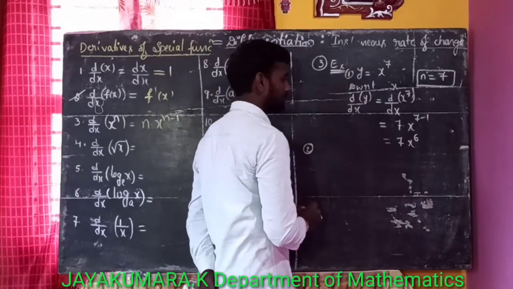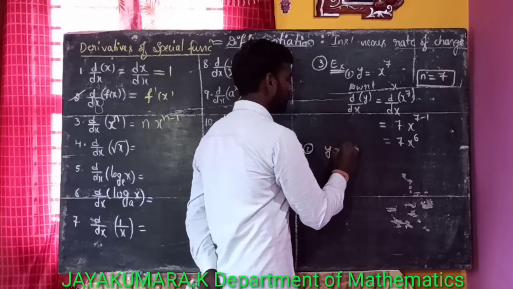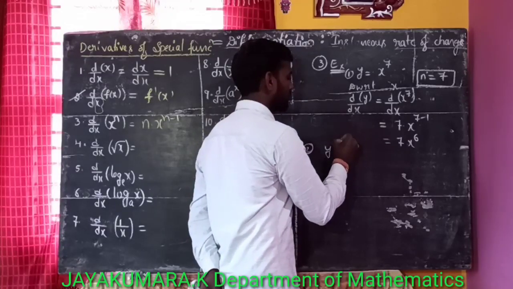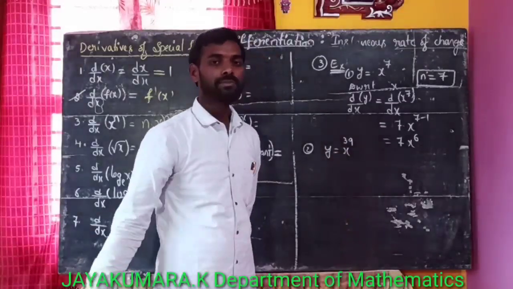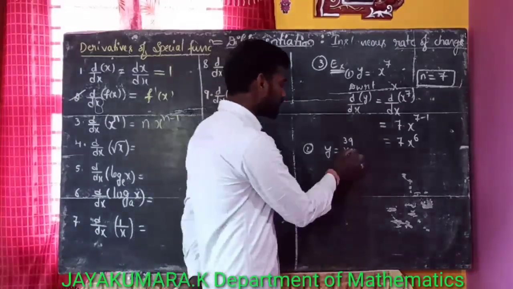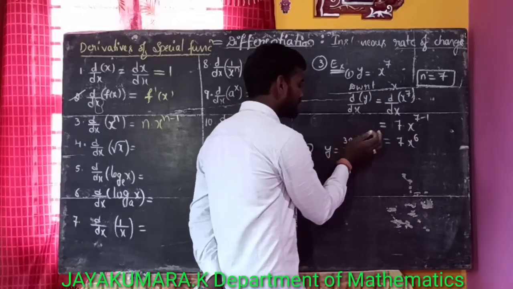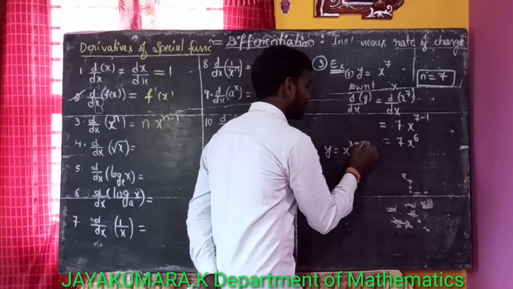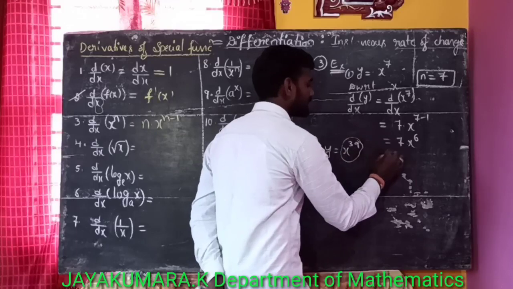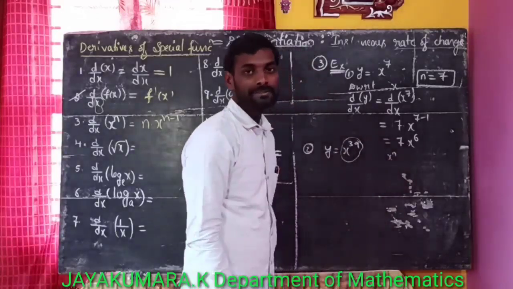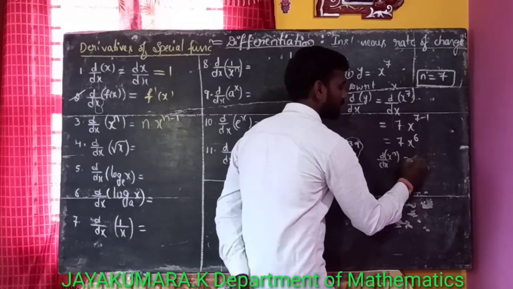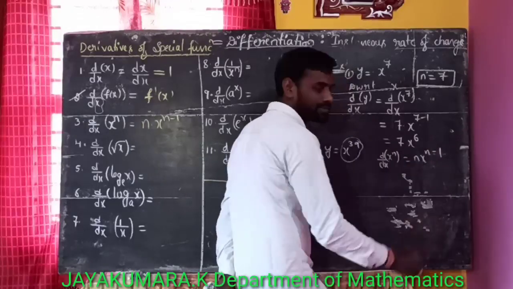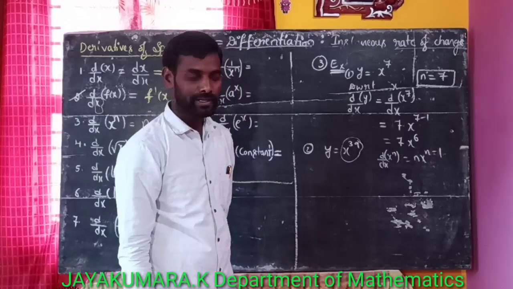This is the second example. Here y is equal to x to the power of 39. What is the derivative of x to the power of 39? Now observe, this is of the form x to the power of n. The derivative of x to the power of n is n into x to the power of n minus 1.